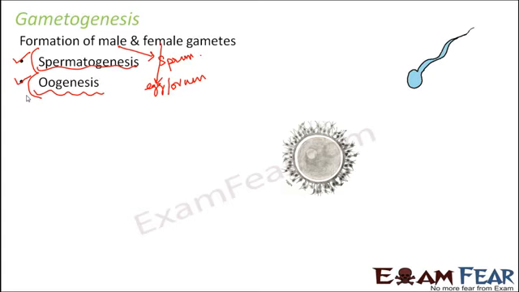So this is how a sperm looks. If you look at the structure of the sperm, the tail is mostly visible, and this is the egg. First we will have to understand clearly how this egg and sperm are formed, and then we will talk about the fusion of sperm and egg. So let us look at the process of spermatogenesis.